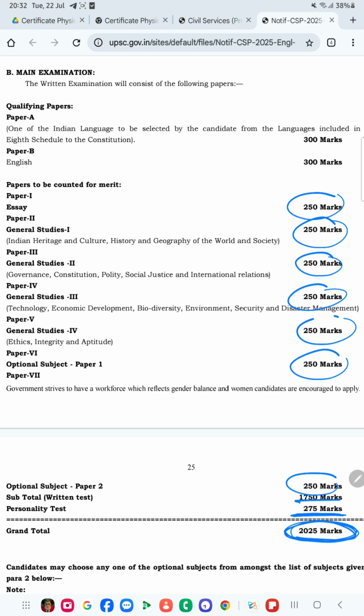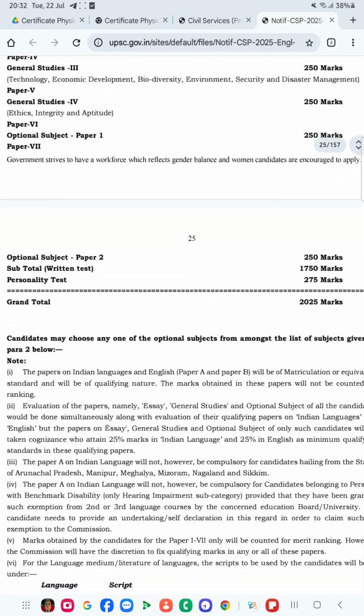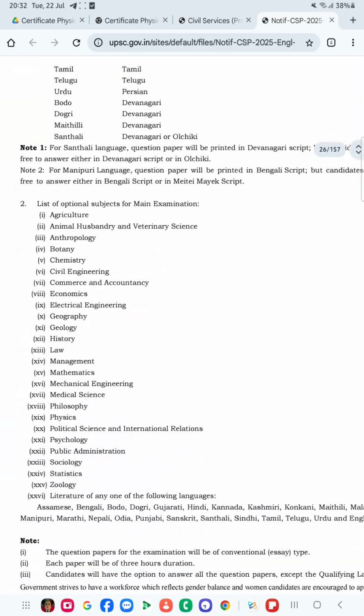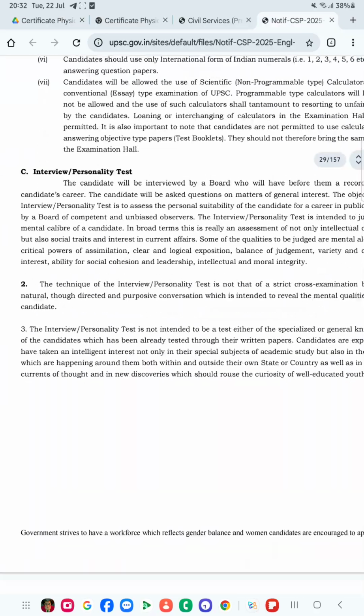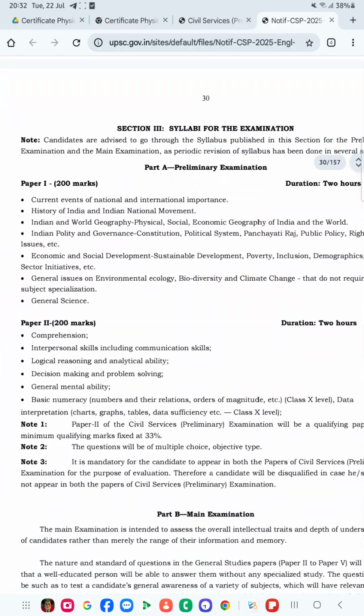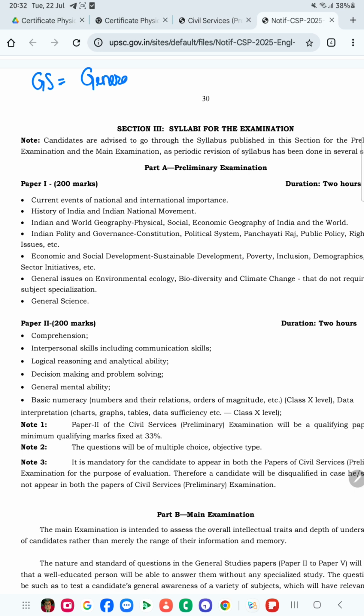Out of this 2025, whatever your marks are, your rank will be decided on those marks. The next thing we should know is what GS1, GS2, GS3, GS4 are. We know that there are 4 GS papers, but what does GS basically consist of? First we should know what GS is. GS is general studies.